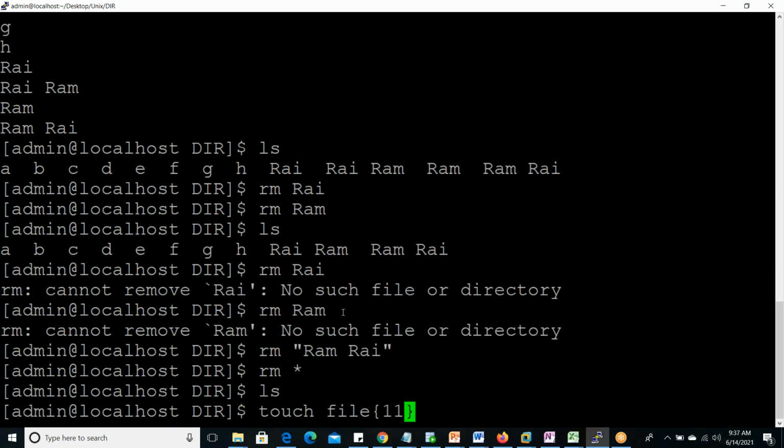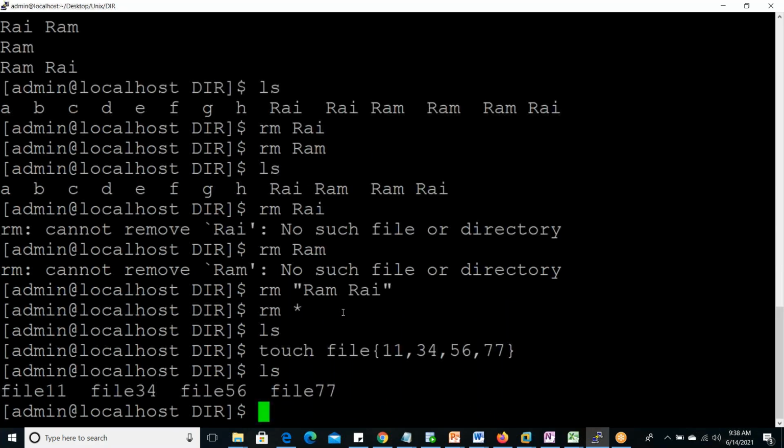File 11 will be one file name, comma. Then 34 will be one file name. 56 will be one file name. File 56. Now file 77 will be one file name. Like that, any kind of number we can give. Enter. Now ls. File 11, file 34, file 56, file 77.